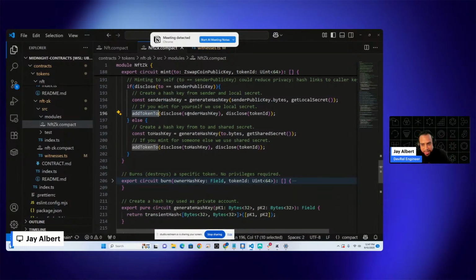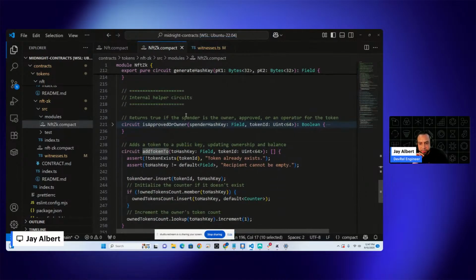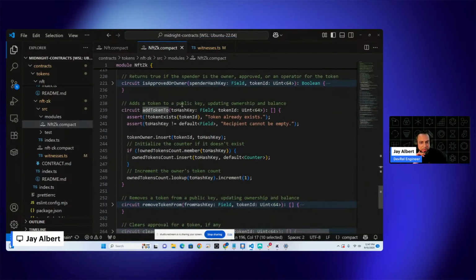So we look at this add token to circuit here, which will bring us down to these helper functions, right? And here we're taking in a field and we're taking in a token ID. You'll often see these kinds of checks where you want to check if the token exists or if the value is default. Those are common assertions that you'll see throughout the script. So like I mentioned here, we're checking for a default to see if it's empty, and we're checking if it exists. There's another helper function here, but you can take a look at that.